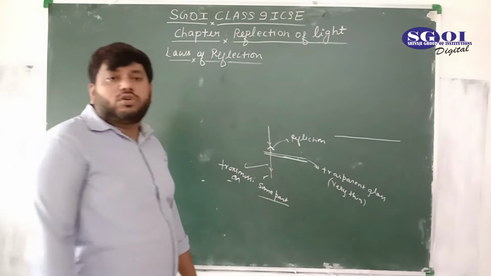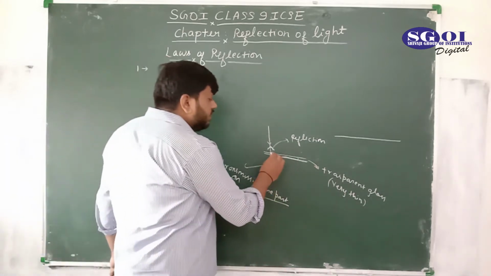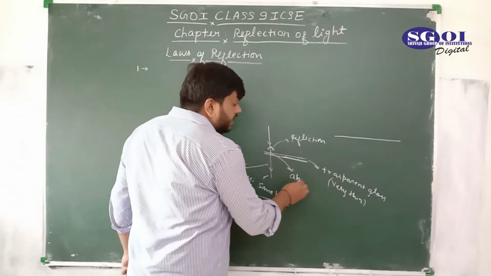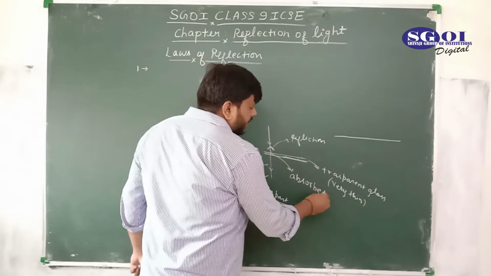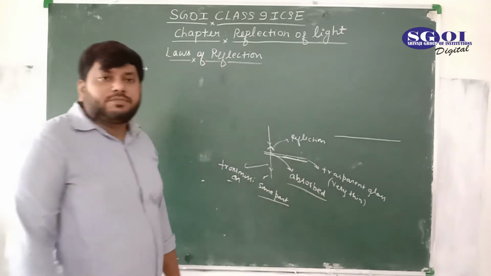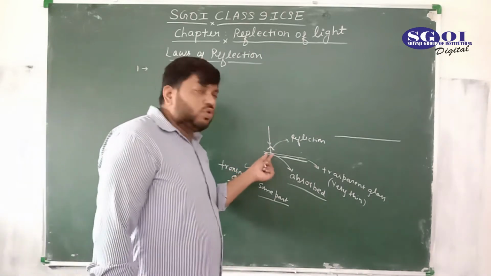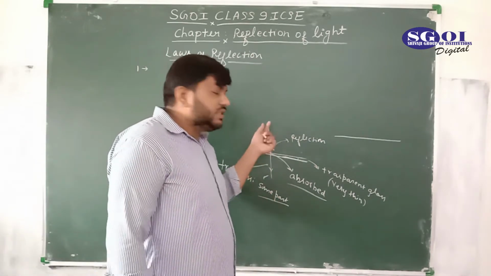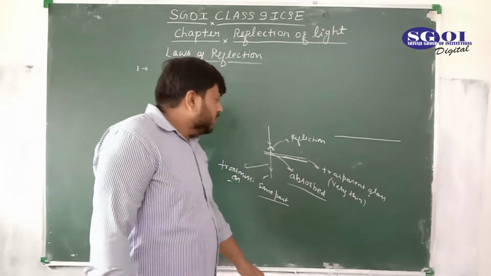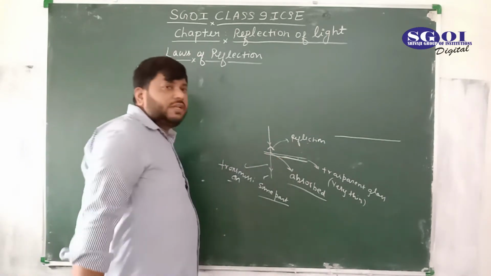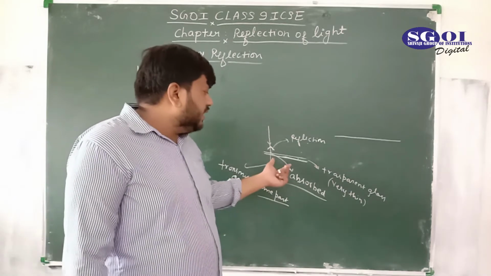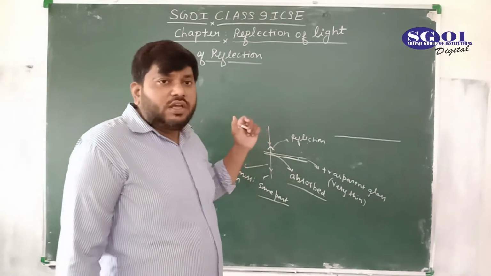And student, one more thing: some part is absorbed by this object, this glass. Some part is absorbed by this glass, some part is going into the other side, and some part is reflected back. So these three phenomena, absorption, transmission and reflection, are all present in this situation.